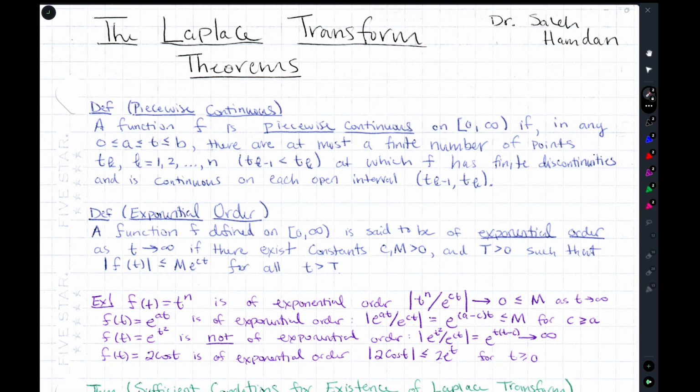We want to know when we are guaranteed a Laplace transform. And so before we get into that, we're going to need some definitions. The first one being piecewise continuous.